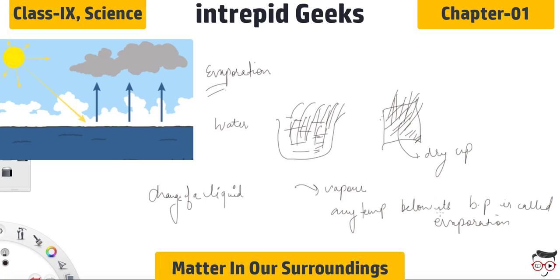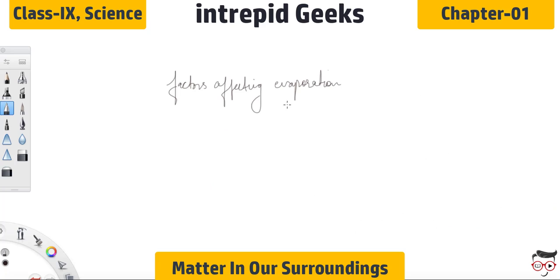You must know the difference between boiling and evaporation. Boiling can be done at the boiling point only, while evaporation can be done below the boiling point. The process of conversion of liquid into gas is taking place automatically. Now let's discuss the factors affecting evaporation.